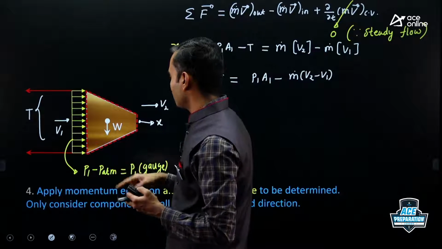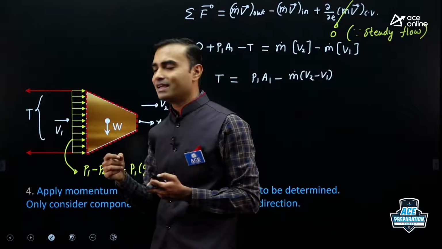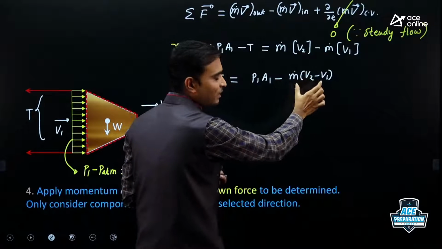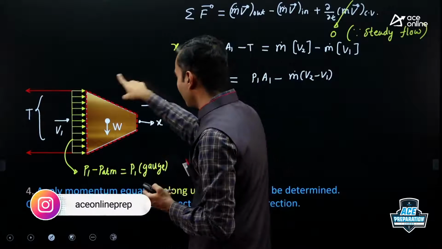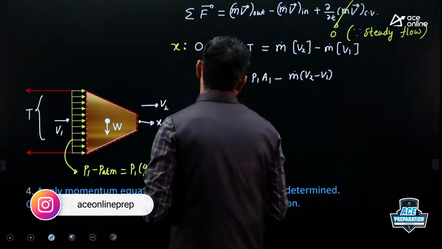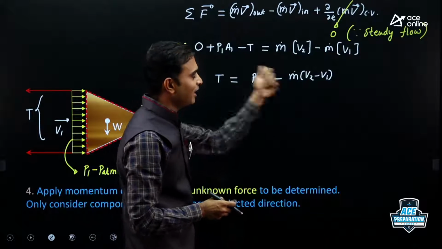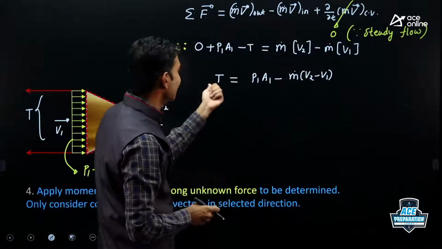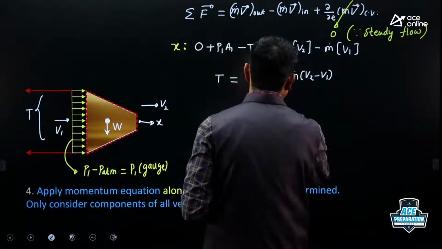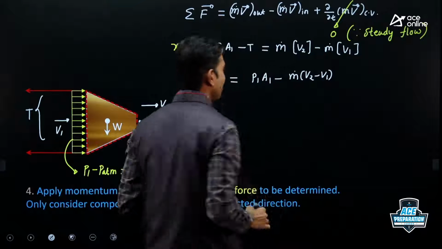So usually students apply the momentum equation without drawing a proper control volume. In that case, there is a good chance that they will miss this pressure force term. They will consider only this change in momentum part, right? But if you draw a proper control volume and a proper free body diagram, you will never make a mistake. It can be shown that this pressure force in the case of a nozzle will always be higher than this reactive force. So this T value will always be positive, right? Let us find now: m dot and V2 are given, m dot, V1 and P1 we have to find.